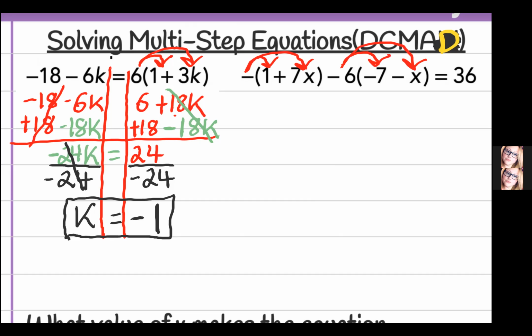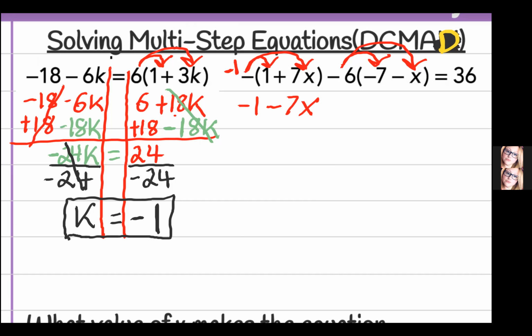Now, this negative out front, what that negative out front really means is that you're multiplying everything in there by negative 1. The beautiful part is that all you're going to do is flip their signs. So this positive 1 is now a negative 1. This positive 7x is now a negative 7x, because any positive times a negative becomes a negative.